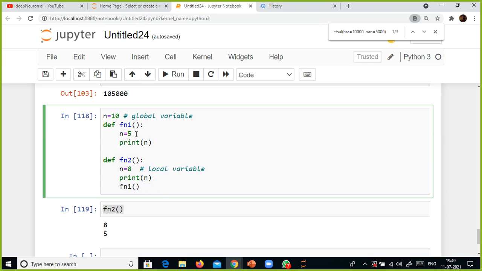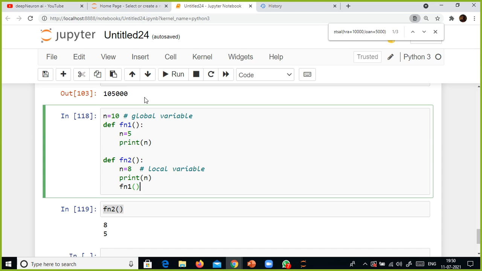Inside this function I assign the value 5 to the variable n, right? So print n, it printed 5. Though I defined a global variable, it goes by the local variable while printing. You need to remember this one. The other thing is, inside function 2, I call function 1, a nested function. And you can also pass a function as an argument to another function. You can pass a function to another function also.